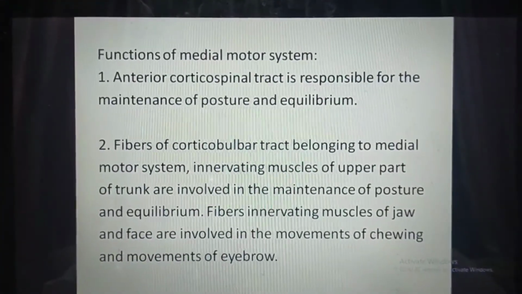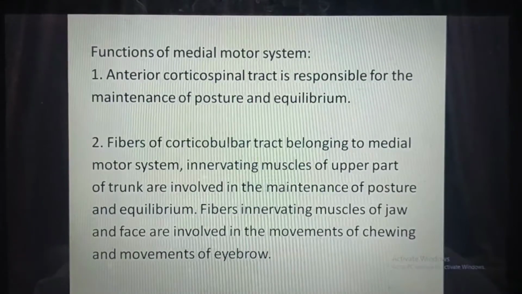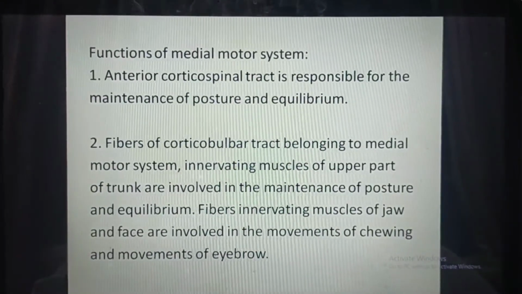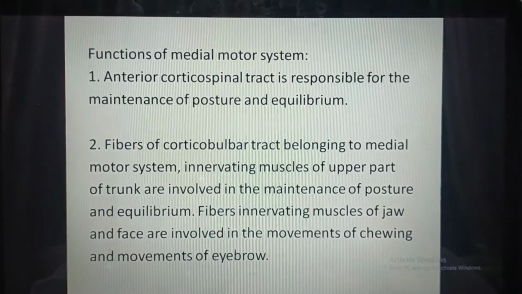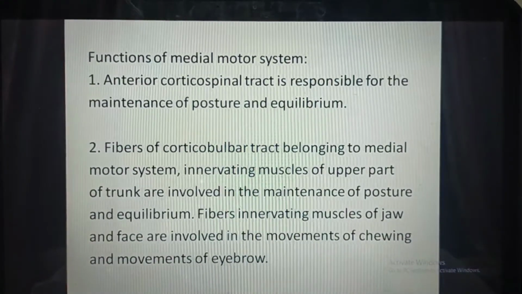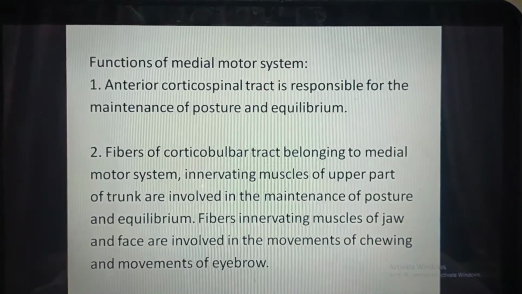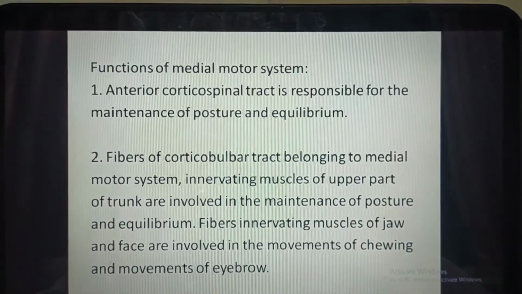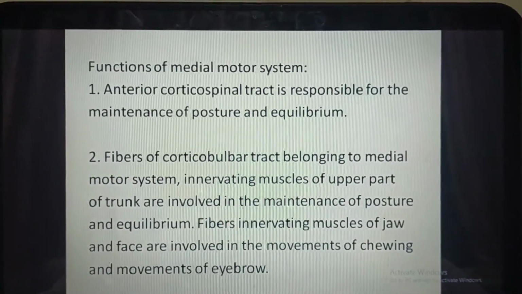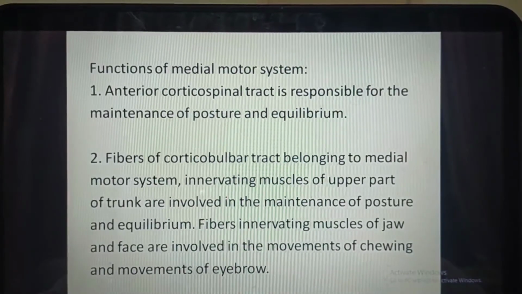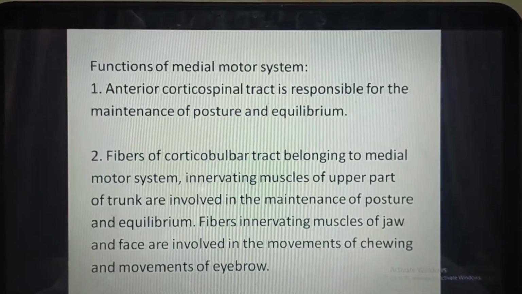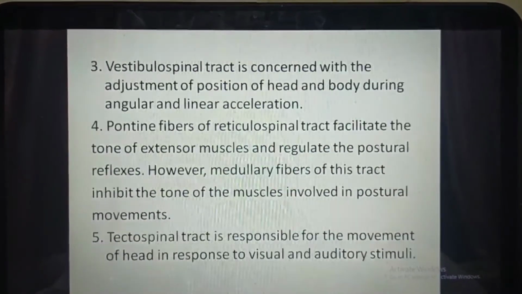What are the functions of medial motor system? Anterior corticospinal tract is responsible for the maintenance of posture and equilibrium. Fibers of corticobulbar tract belonging to the medial motor system innervating muscles of the upper part of trunk are involved in the maintenance of the posture and equilibrium, and fibers innervating muscles of jaw and face are involved in the movements of chewing and movements of the eyebrow.